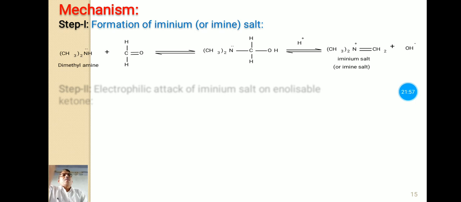Now see the mechanism. The first step is the formation of iminium or imine salt. Here dimethylamine reacts with formaldehyde and forms the intermediate product, and this intermediate product on protonation forms the iminium salt, also known as imine salt.